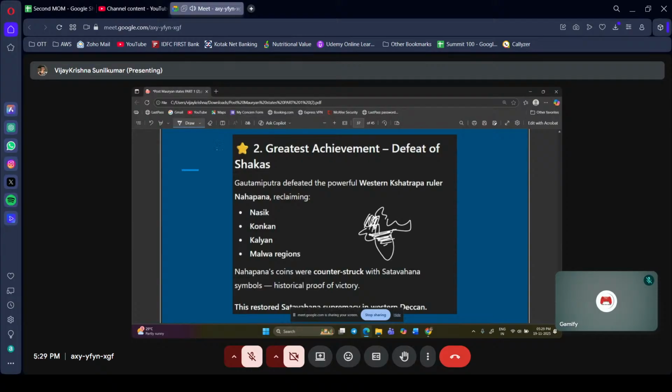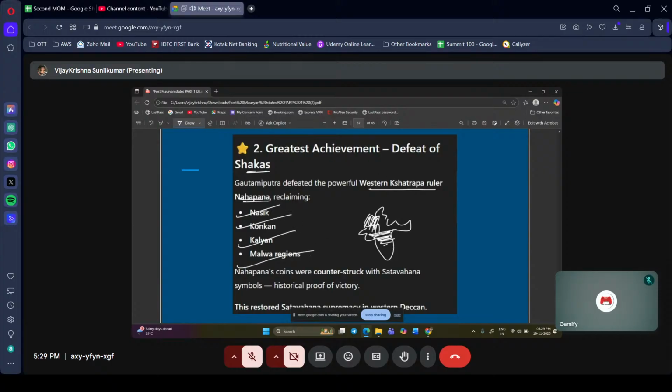He defeated the Shakas. Gautami Putra defeated the powerful Western Kshatrapa ruler, the Western Satraps. They are the Shakas. Western Satrap ruler Nahapana. And he reclaimed Nasik, Konkan, Kalyan and the Malwa region.